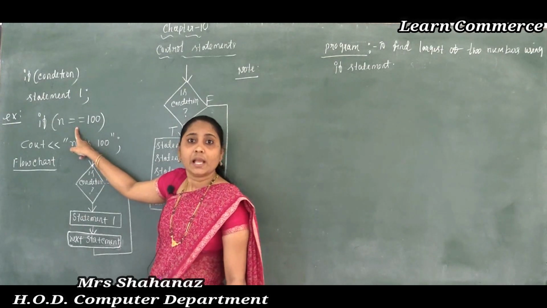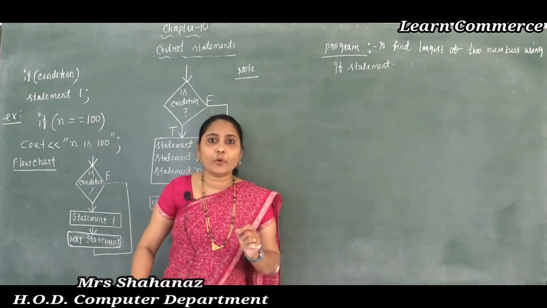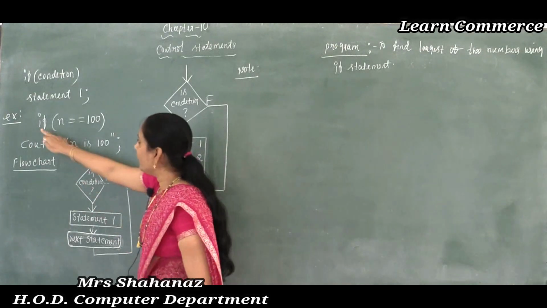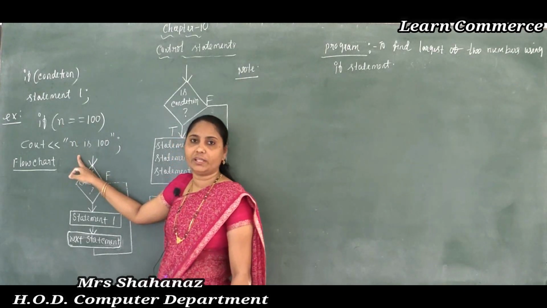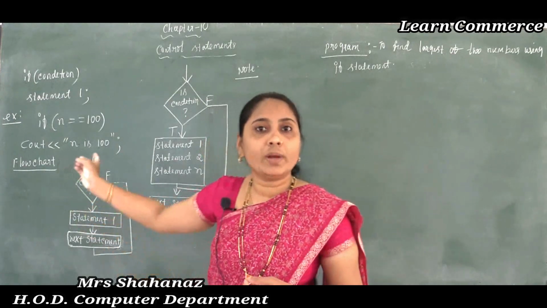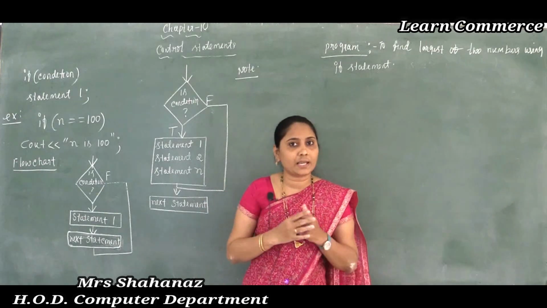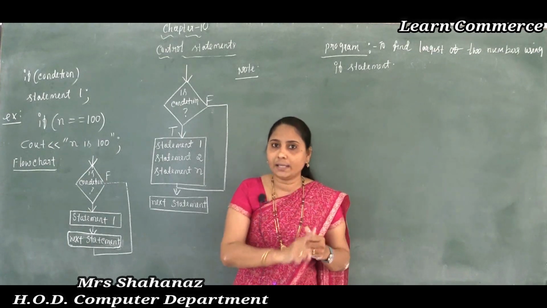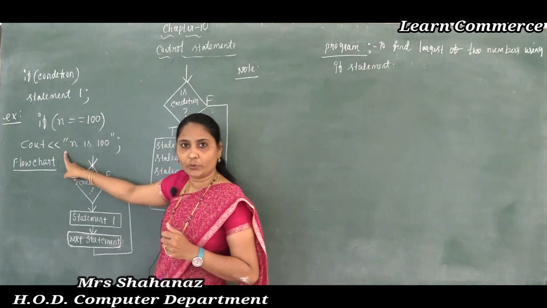The condition is if the n value is equal to 100. I am making a comparison on the n value. So if the n value is equal to 100, then only it executes this statement. If you input some other value, maybe 95, will this statement execute? No, it will not execute. But it executes if you input n equal to 100. If the condition is true, then only it executes this statement.